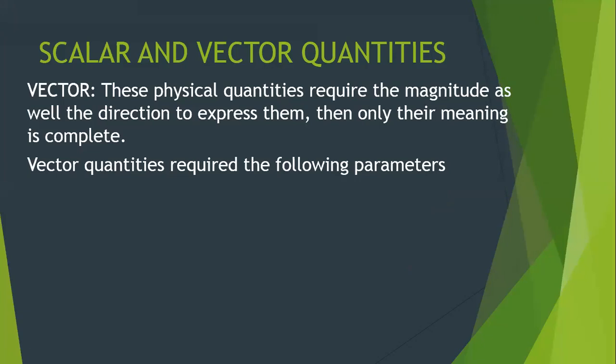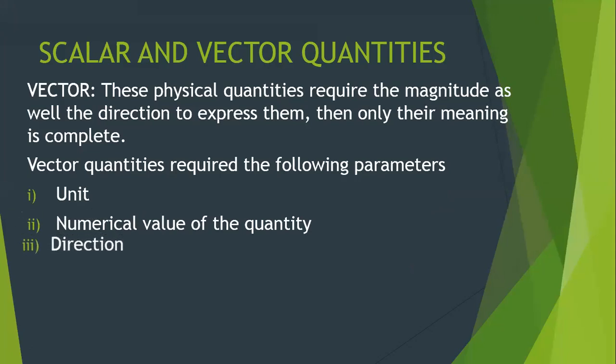Which are they? First is the unit. The second is the numerical value of the quantity, which we also call the magnitude. And the third and most important thing is direction. Scalar quantities are the quantities which do not have direction associated with them, whereas vectors are the quantities which have direction.